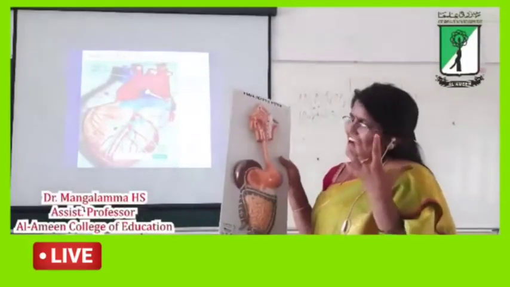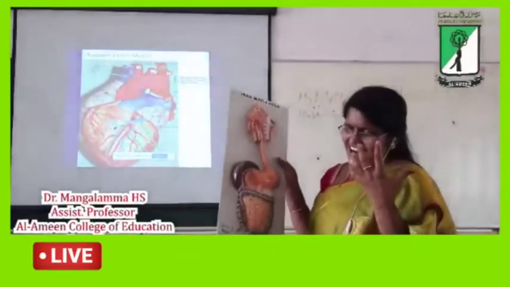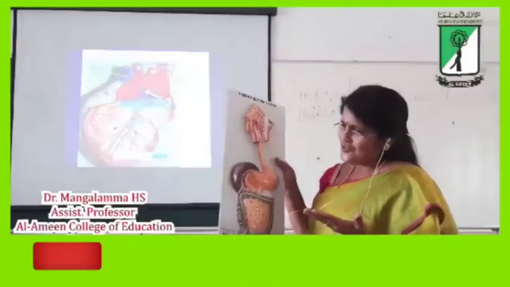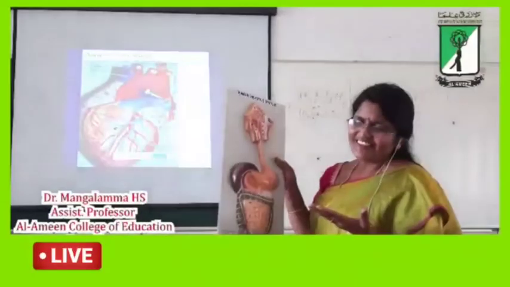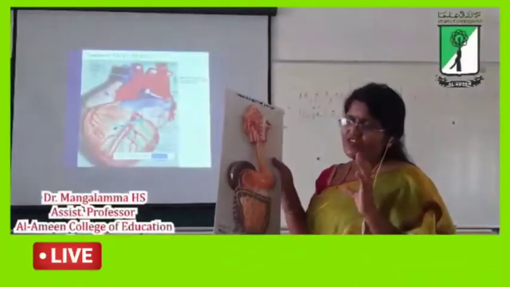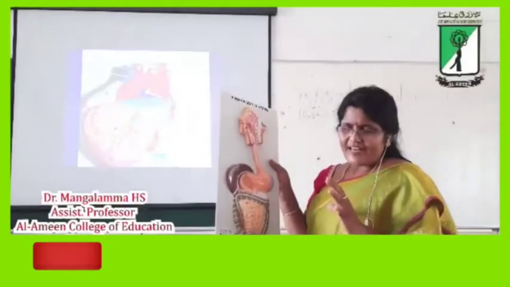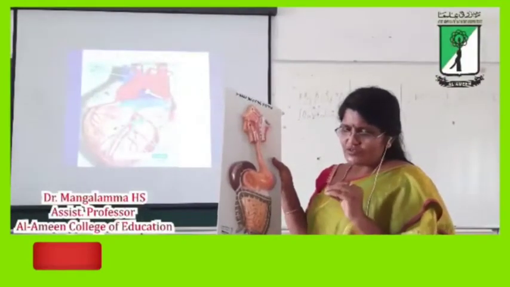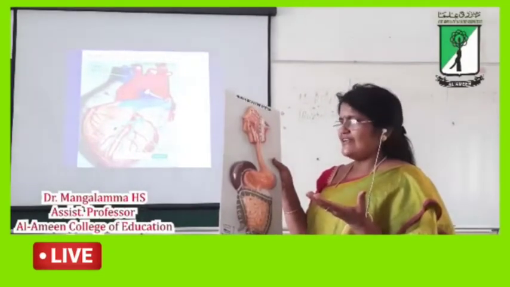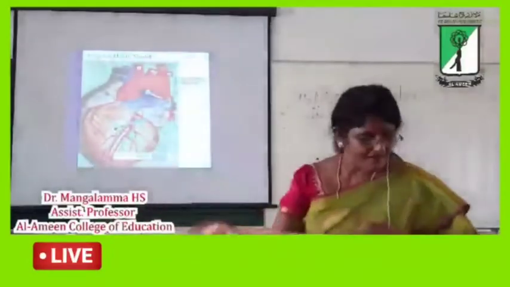If you want to study about the eyes, the teacher cannot take out his eyes to the classroom. Instead of that, teachers can use models of the eye. So it will be more beneficial, and closer observation will be there with models. Students can observe. Students can touch it. Students can understand interestingly. Clear?